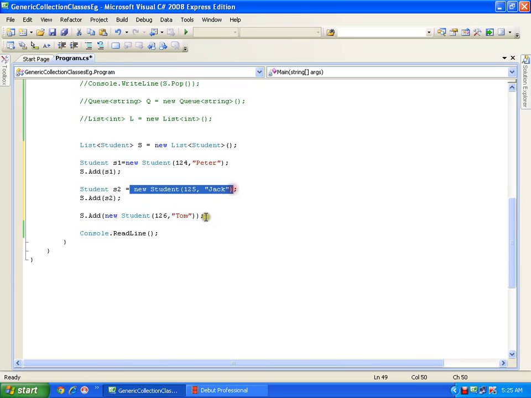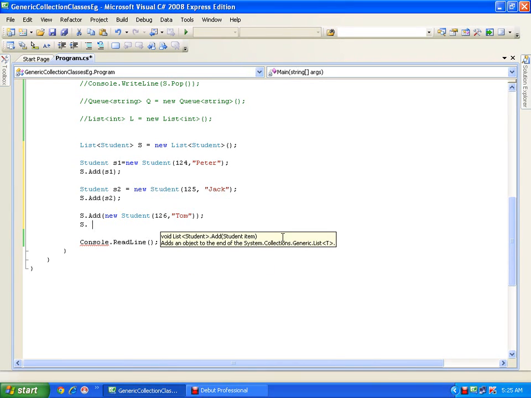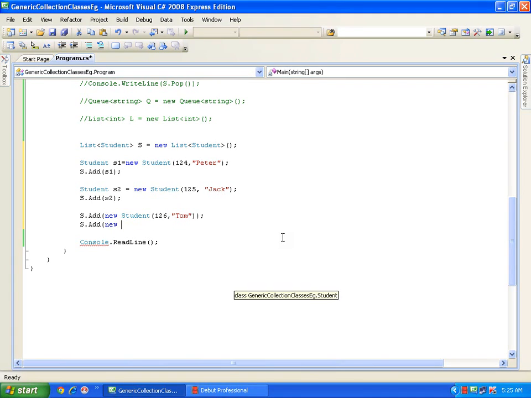I'll say new student Tom. Again I'll say s dot add new student 127 Lily.